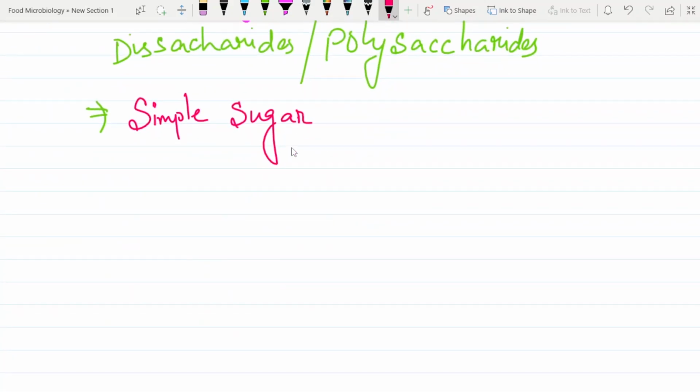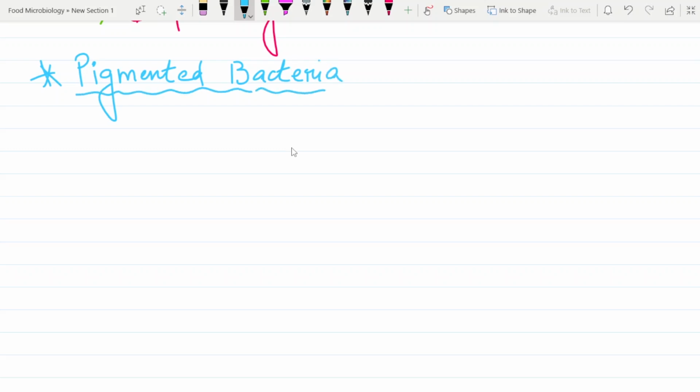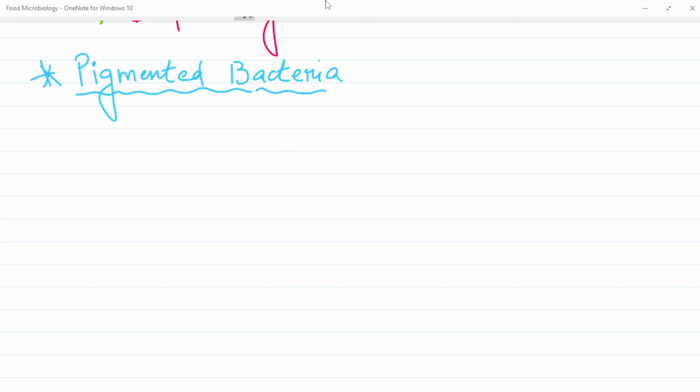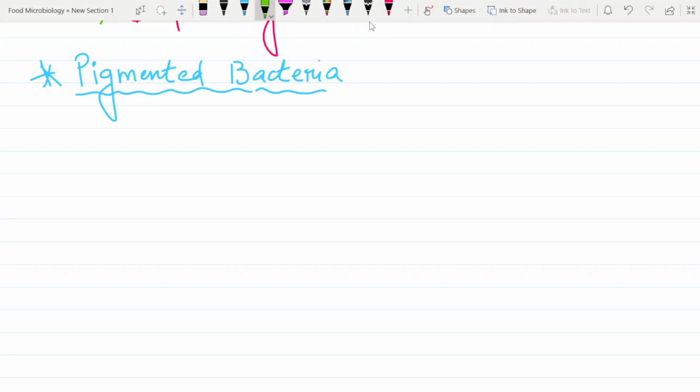Last but not the least, and this is in fact the most interesting part, I must say, is the pigmented bacteria. So what are pigmented bacteria? As you know, they are bacteria that have pigments, because of which they have different colors. Everyone knows that one, right? So what are examples of bacteria which are pigmented?